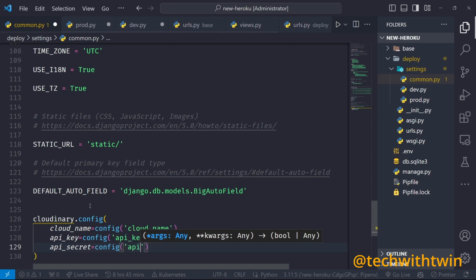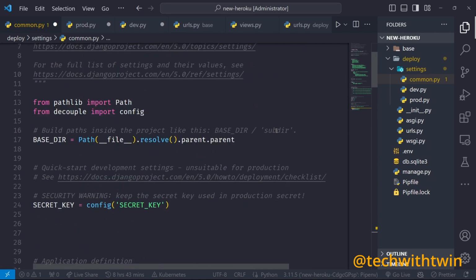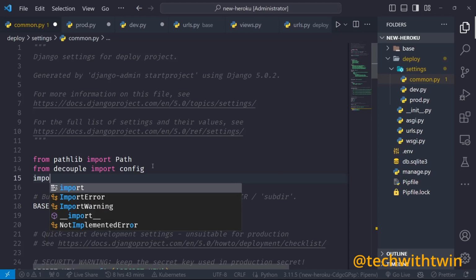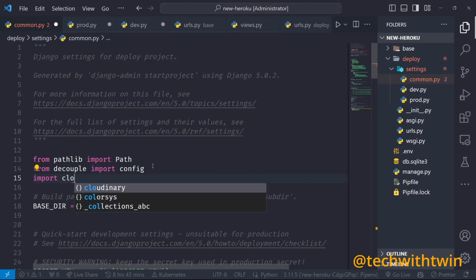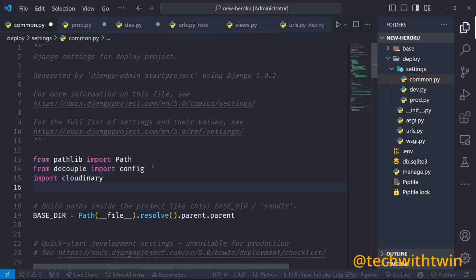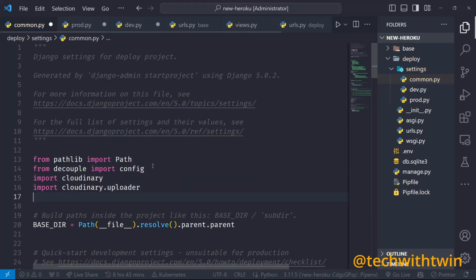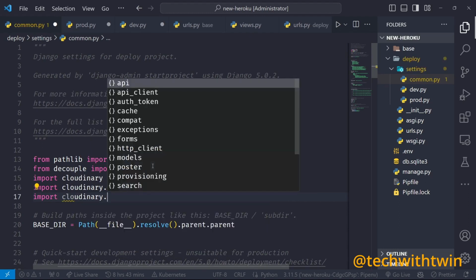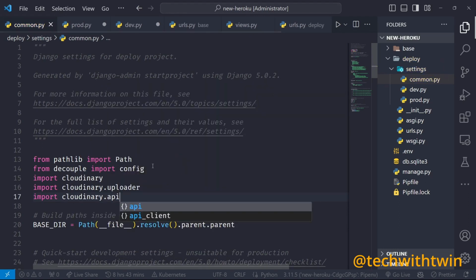Config API underscore secret. Then you need to import Cloudinary at the top. So you need to import Cloudinary API. So import Cloudinary, import Cloudinary.uploader, then import Cloudinary.api. So that's what you need. So that's it.